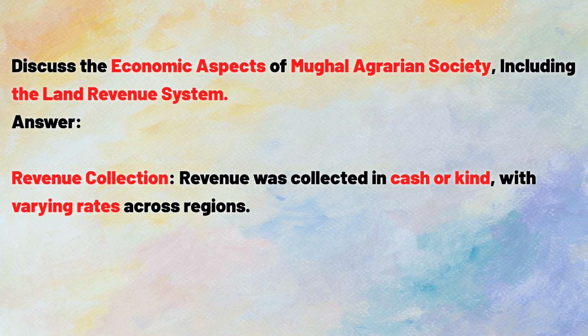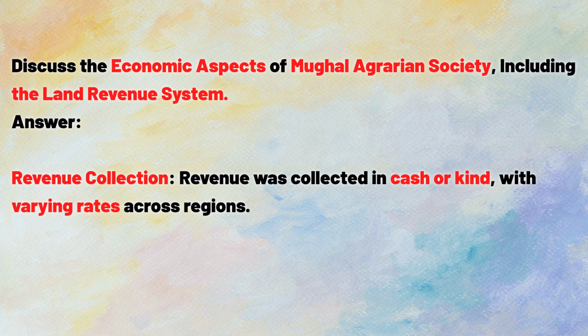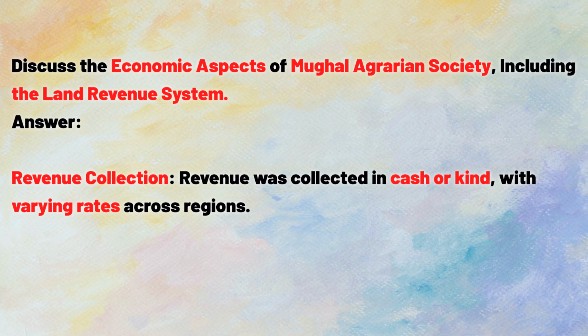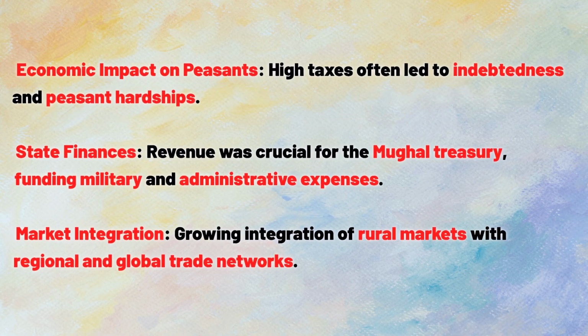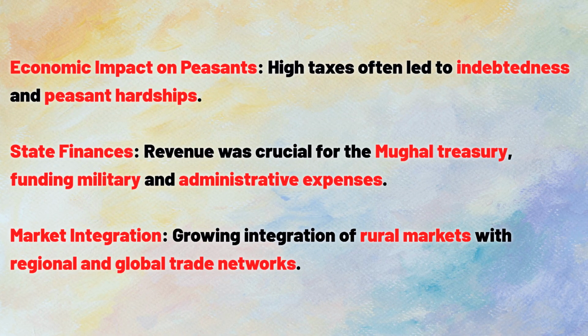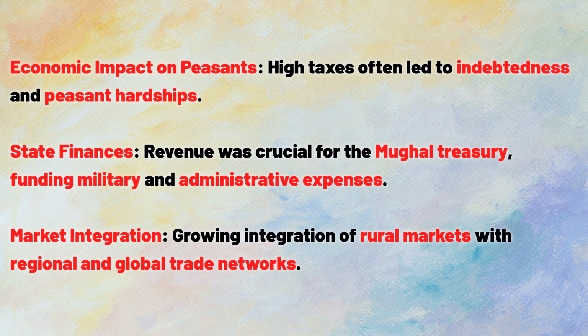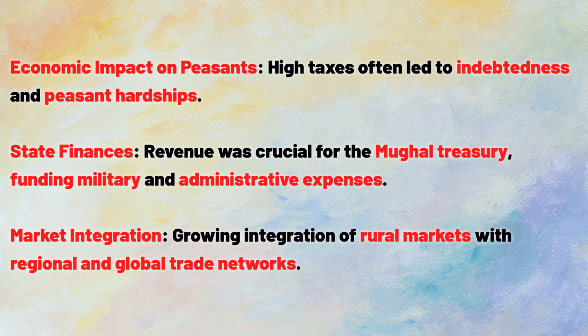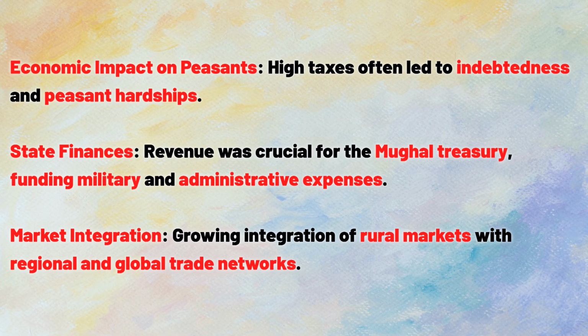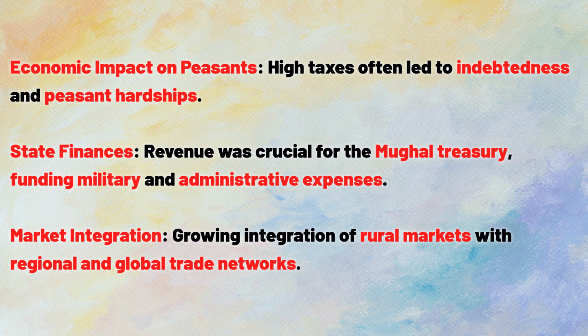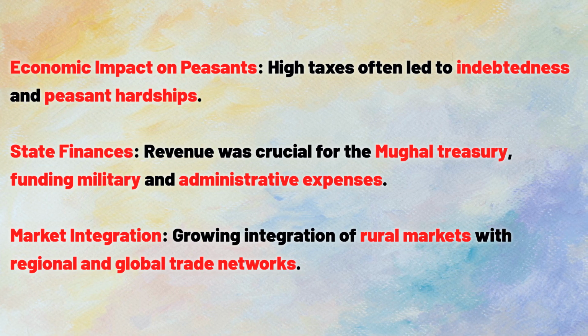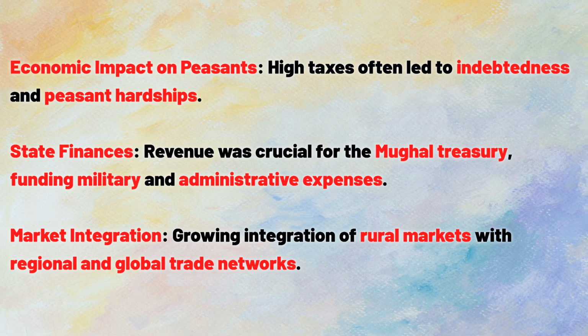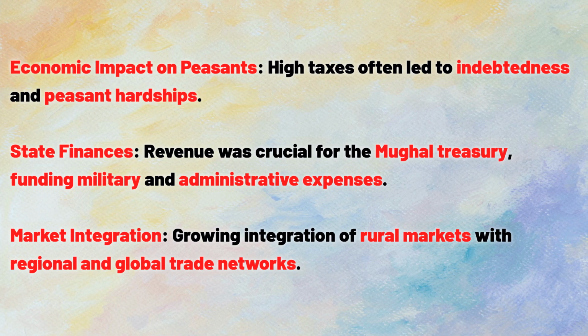Answer. Revenue collection, revenue was collected in cash or kind, with varying rates across regions. Economic impact on peasants, high taxes often led to indebtedness and peasant hardships. State finances, revenue was crucial for the Mughal treasury, funding military and administrative expenses. Market integration, growing integration of rural markets with regional and global trade networks.